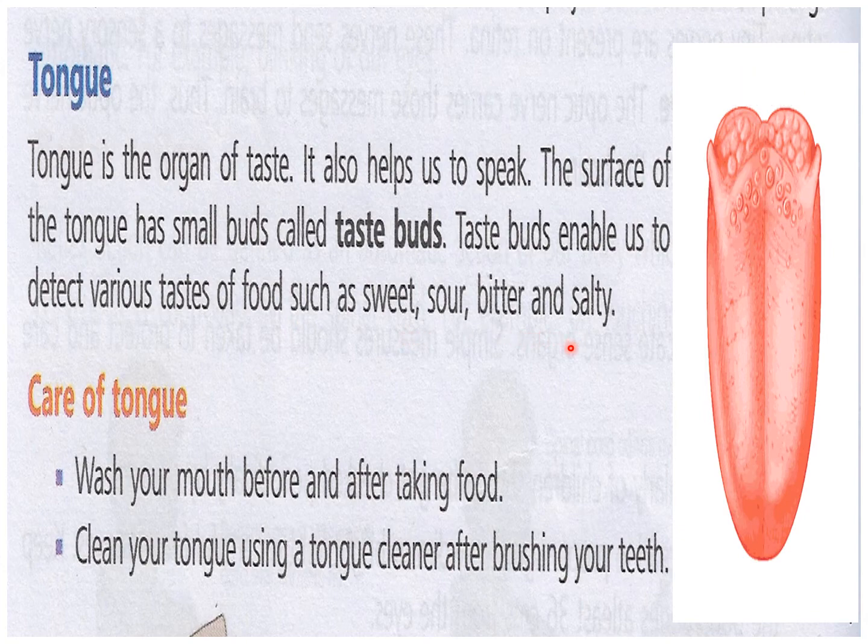You can see here in this picture. So these are sweet buds. These are sour buds. These are salty, and these are bitter. So taste buds are found in different regions. Different taste buds are found. Then care of tongue: wash your mouth before and after taking food. Clean your tongue using a tongue cleaner after brushing your teeth.